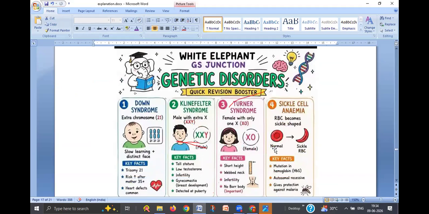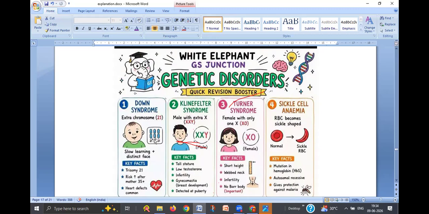We see different diseases now just for the purpose of competitive exams. There are different types of disease, like syndromes. These are also called syndromes. Down syndrome. You know what is Down syndrome? That is an extra 21st chromosome. Usually there are 2 chromosomes, a pair. There are 23 pairs of chromosomes in human beings. Each one has a pair. First pair, second pair, third pair. So this is the 21st chromosome.